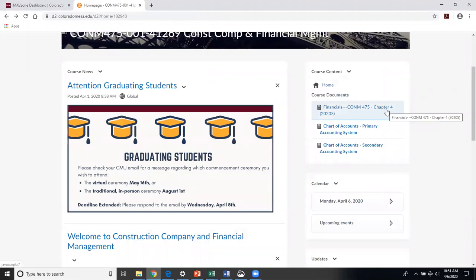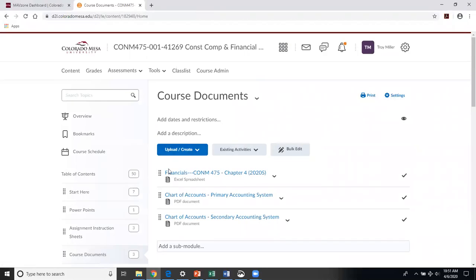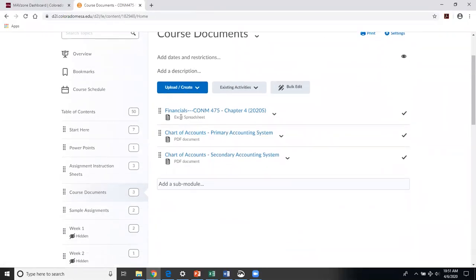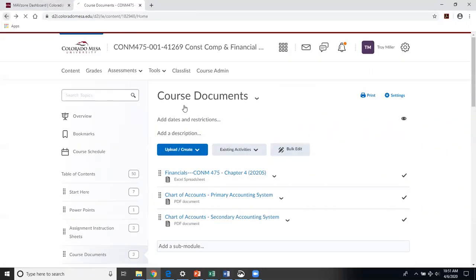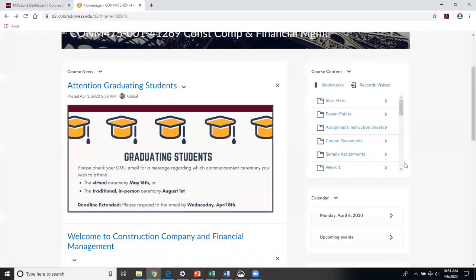That is supposed to be the Excel worksheet, and I'm not quite sure why it is coming up that way. Let me just check something here really quickly. It shows that it's an Excel spreadsheet, so hopefully that will download for you guys. If not, please let me know as soon as possible.